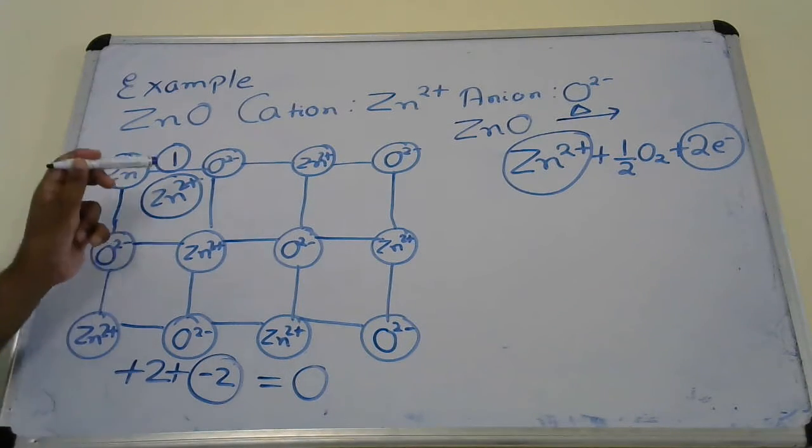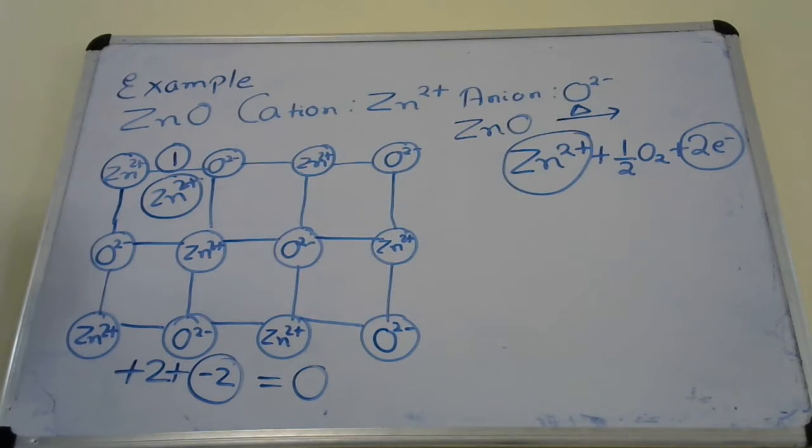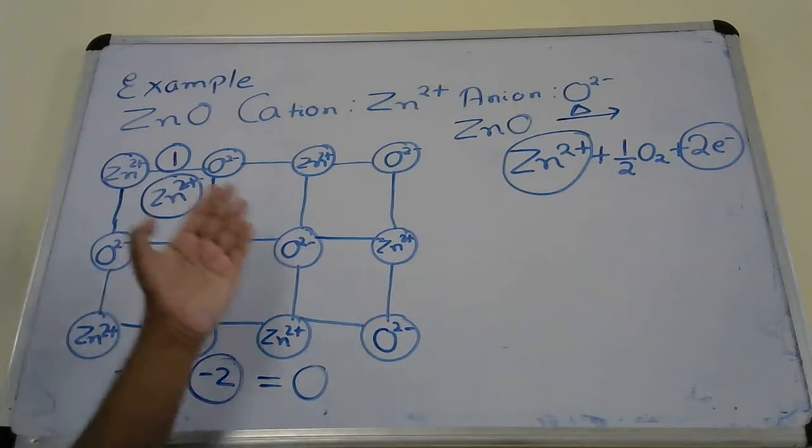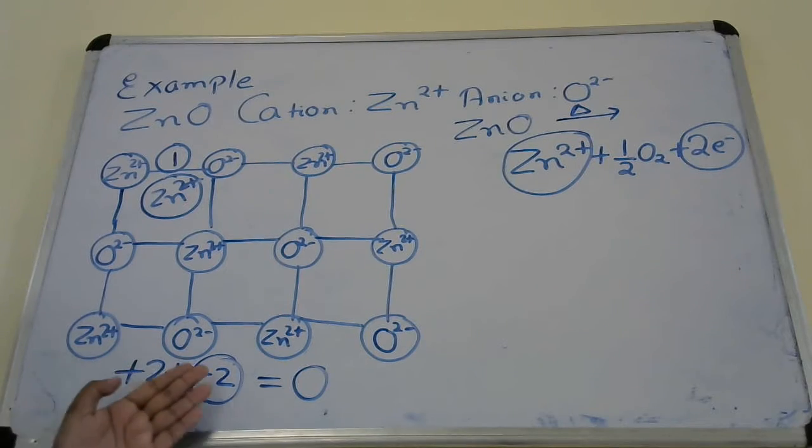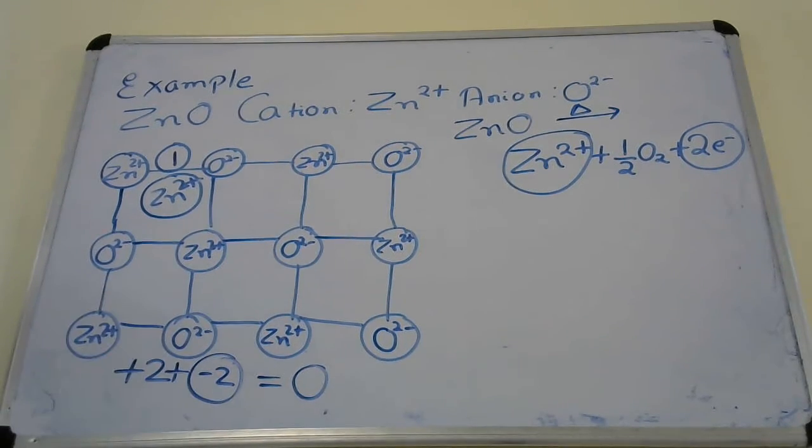When we placed the extra cation at the interstitial site, the solid has an extra positive 2 charge. Now to again maintain neutrality, if we keep an extra minus 2 charge in the lattice, then it will be neutral, because plus 2 minus 2 equals 0.